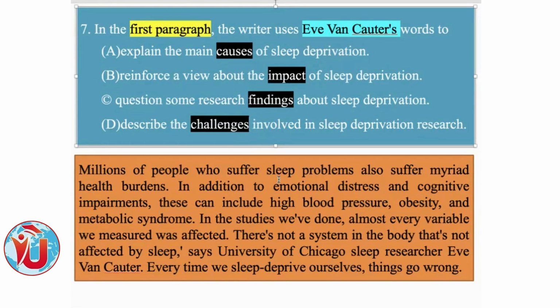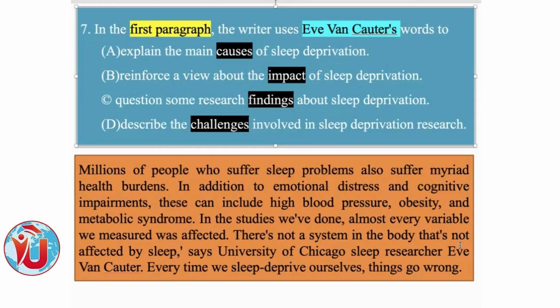So please read this small paragraph, the first paragraph. Millions of people who suffer sleep problems also suffer myriad health burdens. In addition to emotional distress and cognitive impairments, these can include high blood pressure, obesity, and metabolic syndrome. In the studies we have done, almost every variable we measured was affected. There is not a system in the body that's not affected by sleep, says University of Chicago sleep researcher Ivan Carter. Every time we sleep deprive ourselves, things go wrong.